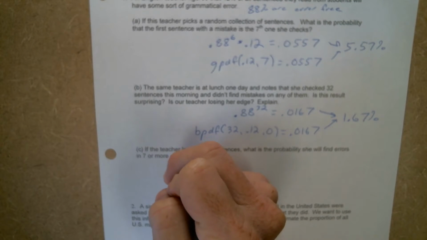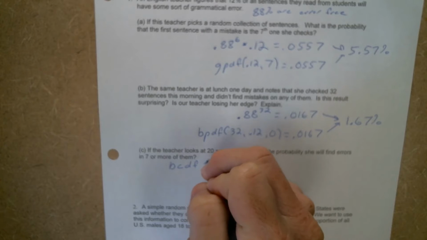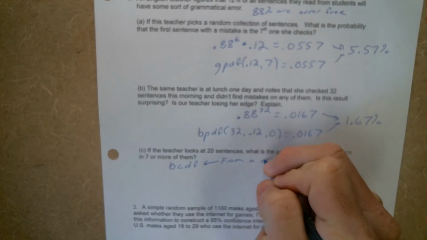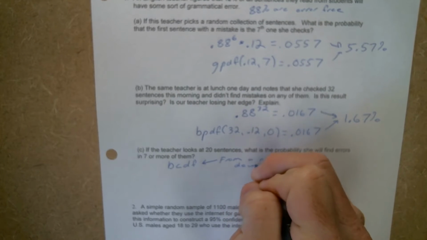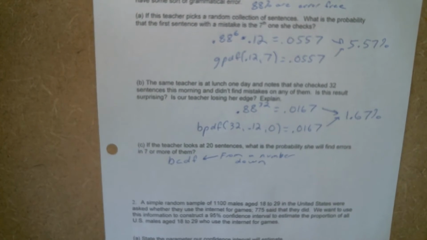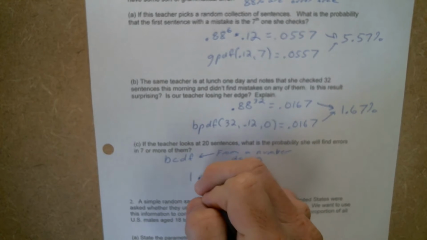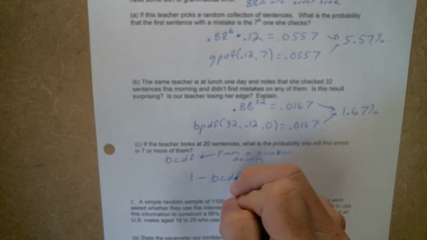Now, the tool that we're going to be using is binomial CDF, but this does from a number down, and the question is asking for a number up. So we're going to flip it around and say 1 minus binomial CDF.